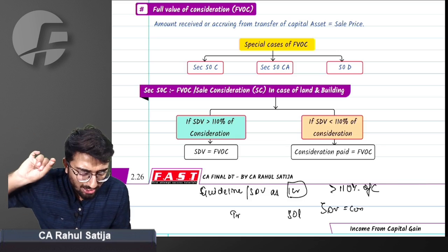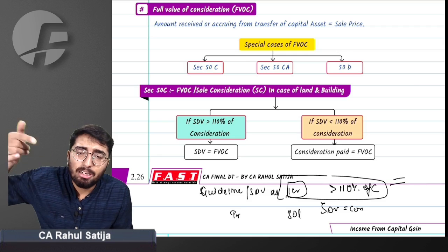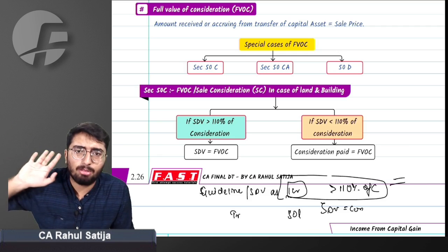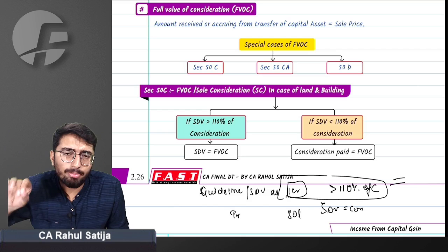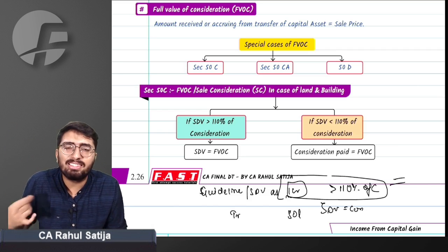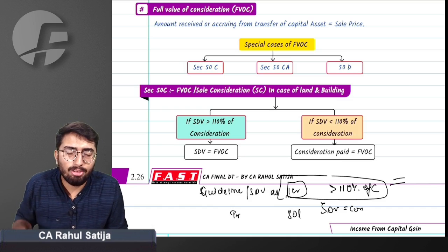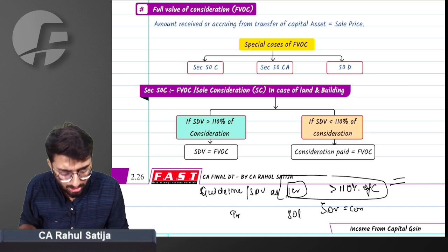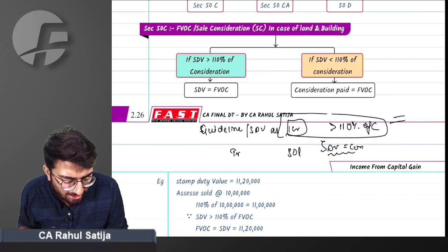That means if stamp duty value is greater than 110% of consideration, it means that you are selling it at a very lesser price, and we are not going to accept your consideration. We will be giving you our SDV as your consideration. So in that matter, SDV will be treated as consideration.